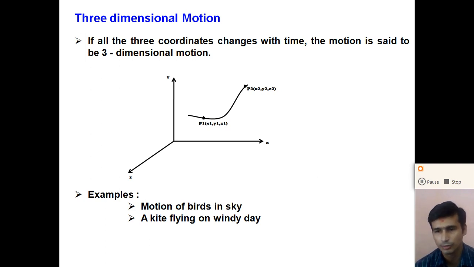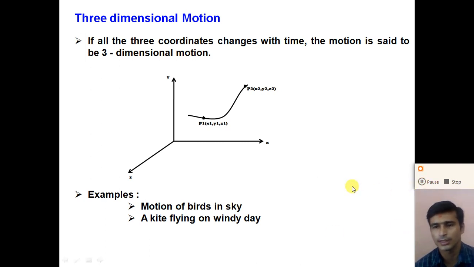So one-dimensional motion can be easily represented with the help of plus and minus signs. In one direction we take a physical quantity as plus, and in the other direction we take it as minus. But two-dimensional motion and three-dimensional motion cannot be represented with plus and minus signs. So for that we use a vector to represent two-dimensional and three-dimensional motion.